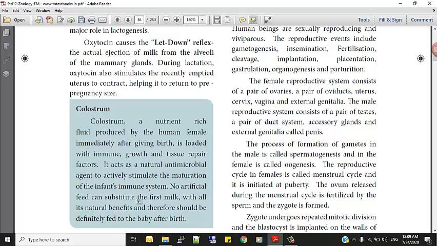This one we should keep in our mind. It should not be wasted. It should be given to the child because, once again I am telling you, it contains a lot of antibodies, which trigger the immune system of the baby. It is very essential for growth and repair of the tissues of the baby, and it has antimicrobial agents that fight against microbes and infections. So it gives a high boost to the immune system. This colostrum should necessarily be given to the child after birth. It should not be wasted.